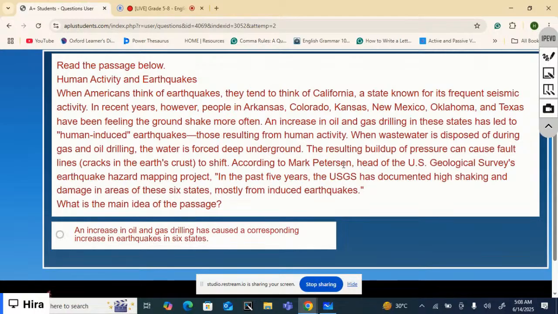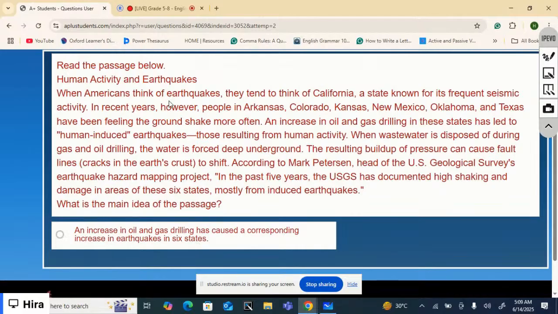According to Mark Peterson, head of the U.S. Geological Survey's Earthquake Hazard Mapping Project, in the past 5 years, the USGS has documented high shaking and damage in areas of these six states, mostly from induced earthquakes. So, what is the main idea of the passage? Well, it's written here. The main idea is an increase in oil and gas drilling has caused a corresponding increase in earthquakes in six states. How did we determine this main idea?